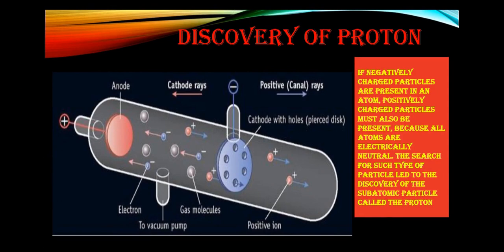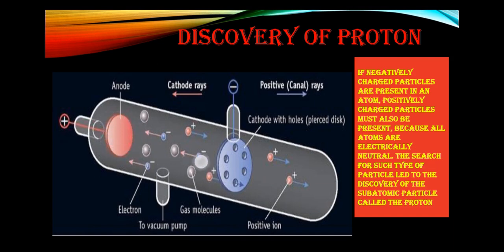Here you can see in the diagram gas molecules. This experiment is done with a perforated cathode. Perforated cathode means a disc-like structure which has a hole in it. You can see here in the diagram, this is the perforated cathode. So Goldstein performed this experiment.